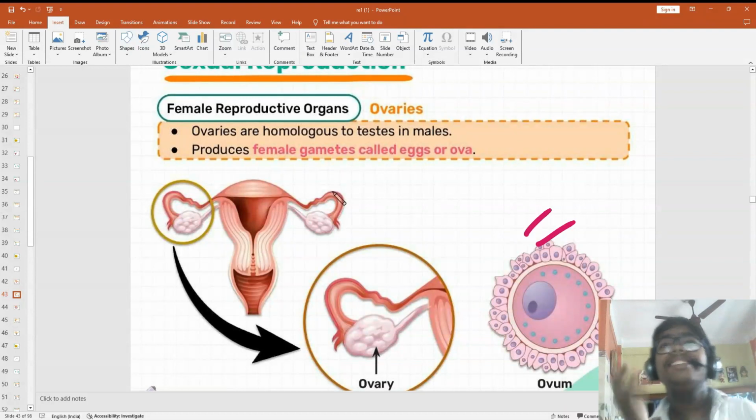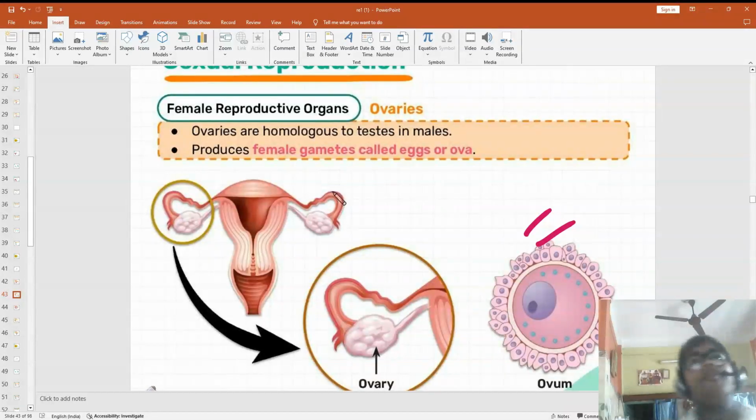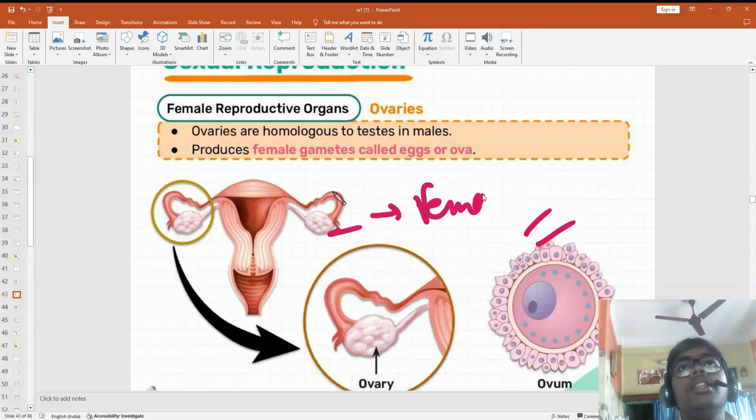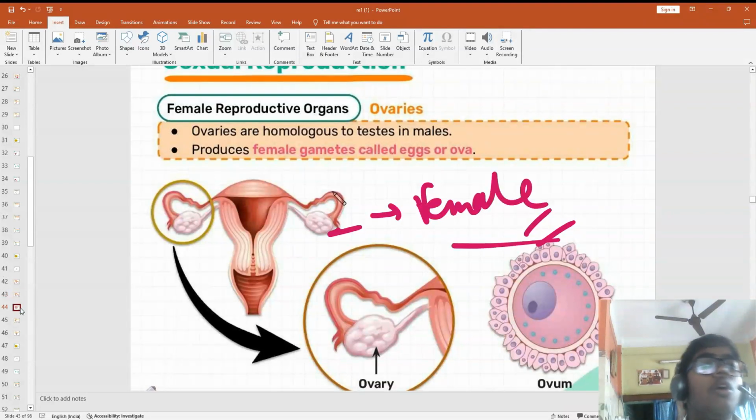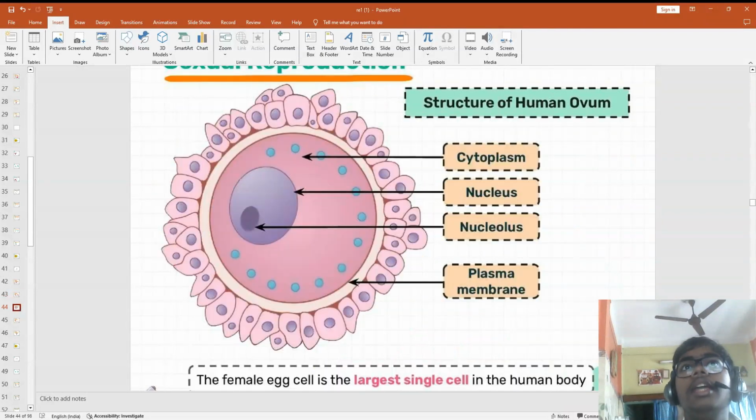Homologous means same, synonymous to testes. Like the testes produce sperm, the male gamete in males, right? In females, the ovaries produce the female gamete, that is the egg or ova.